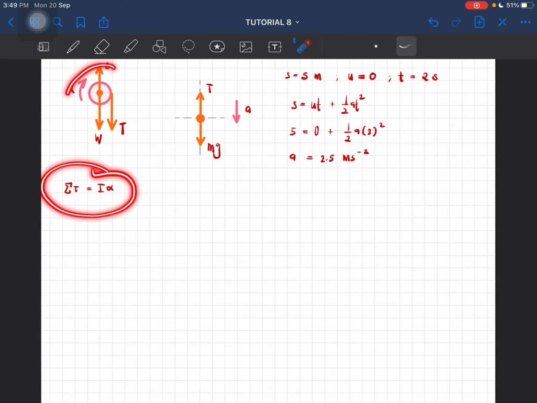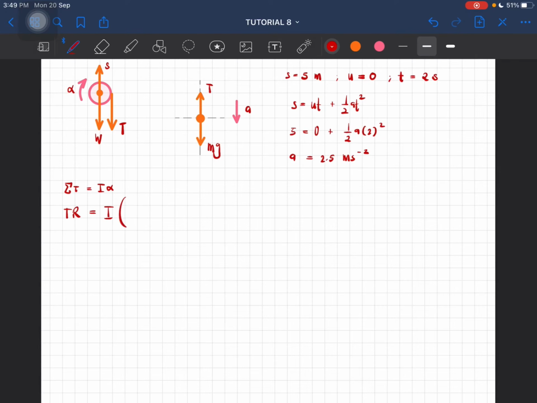This is the equation for this axle, so let's do that one. So TR. Why is the tension now positive even though it is going clockwise? It is because it is following the direction of angular acceleration. Okay, so if it follows the direction of angular acceleration, it should be positive. Good.